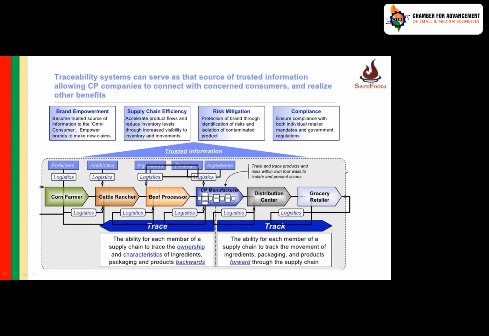In India, traceability to reach up to grower is very, very difficult because of agents, because of the information not made available, and many other challenges.